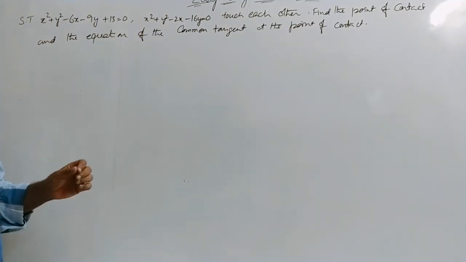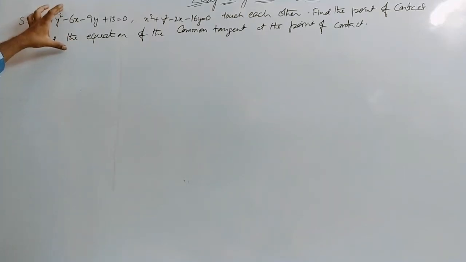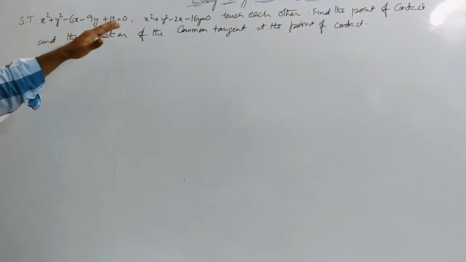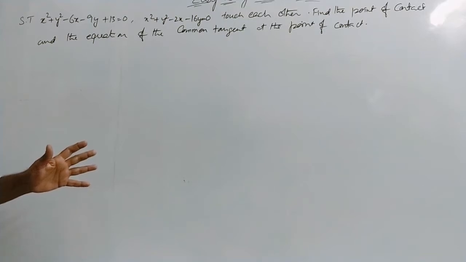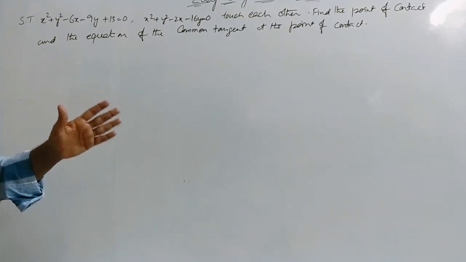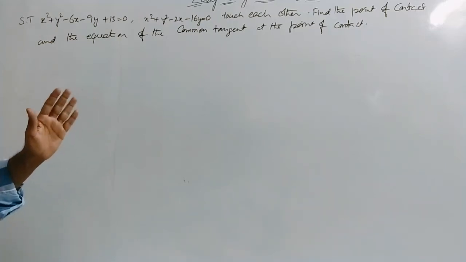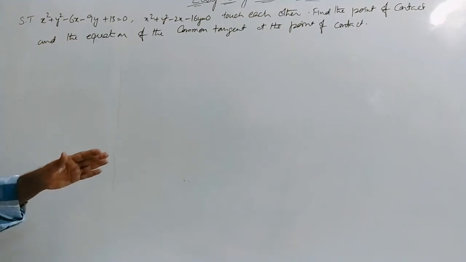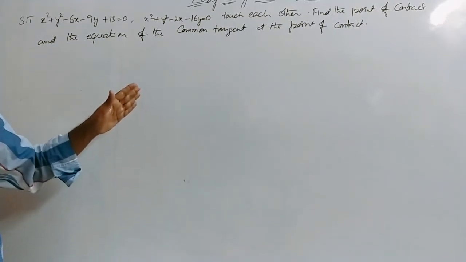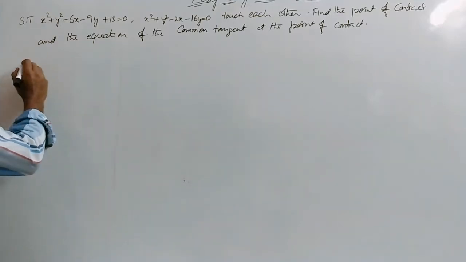Here it is a long answer question. This problem we can divide into 3 parts. First of all, we have to prove that these two circles touch each other. Second, we have to find the point of contact, that means the point where the two circles are touching each other. And in the third part, we have to find the tangent at that point of contact, which is the common tangent. So, let us come to the first part.